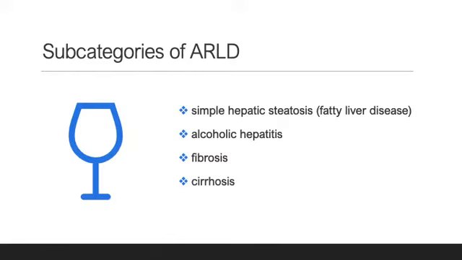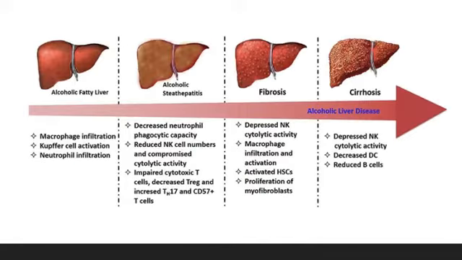There are 4 subcategories of ARLD, beginning with simple hepatic steatosis, which is also called fatty liver disease. This is reversible. Alcoholic hepatitis, fibrosis, and cirrhosis are not reversible. Here are the 4 subcategories again, ranging from inflammatory problems to scarring, which is that fibrosis, and cirrhosis is overall failure of the liver.